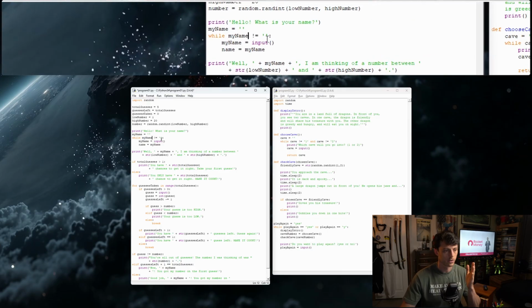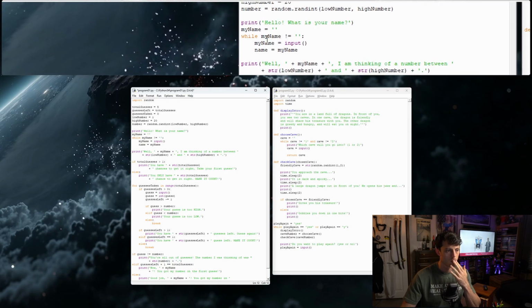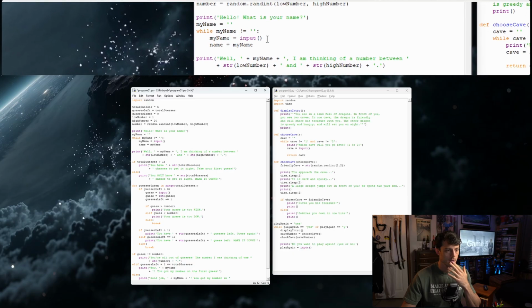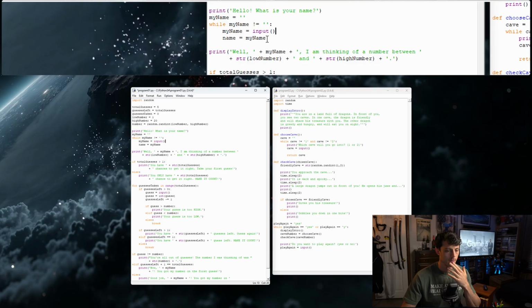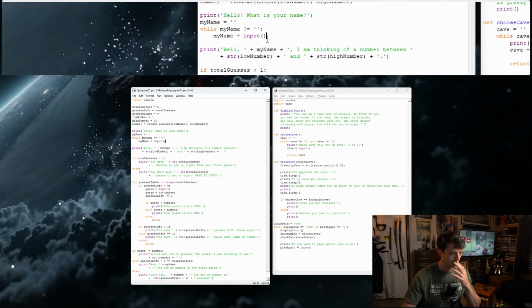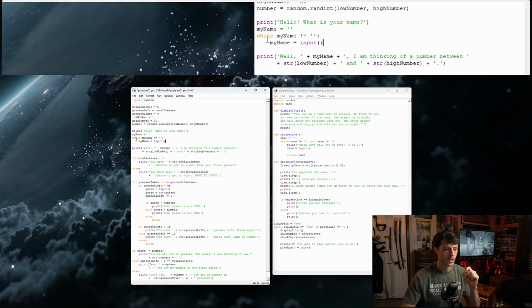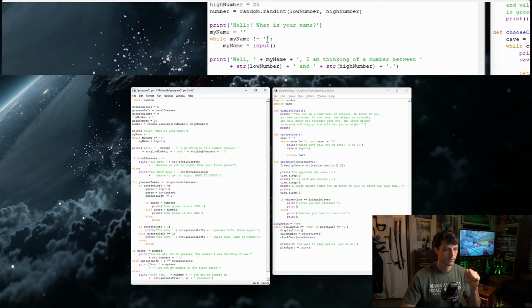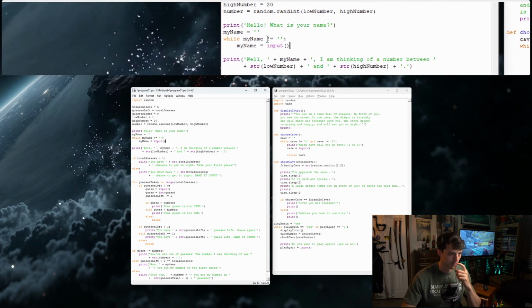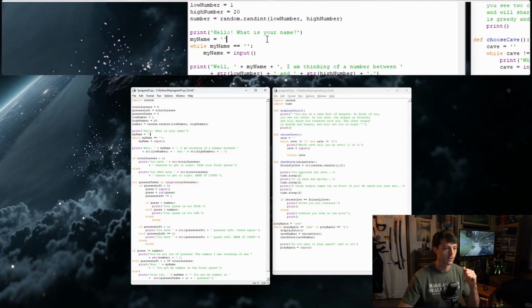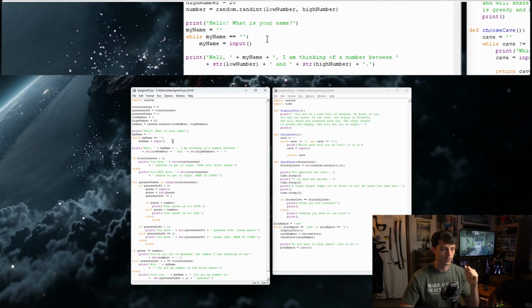See, here's essentially the problem, right? So while my name does not equal empty string, get the input. That's as simple as we need to make it. However, basically what will happen is we will hit enter. Wait, hold on. No, that's not correct. Oh, wait, hold on. It's just this. Okay, yes. Oh my gosh, I think we have it. While loops mess my brain up so much.